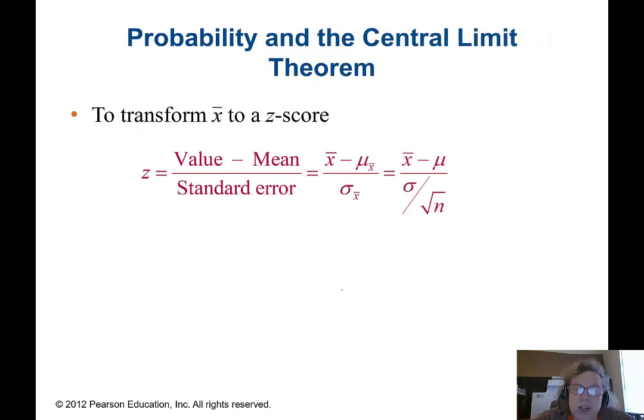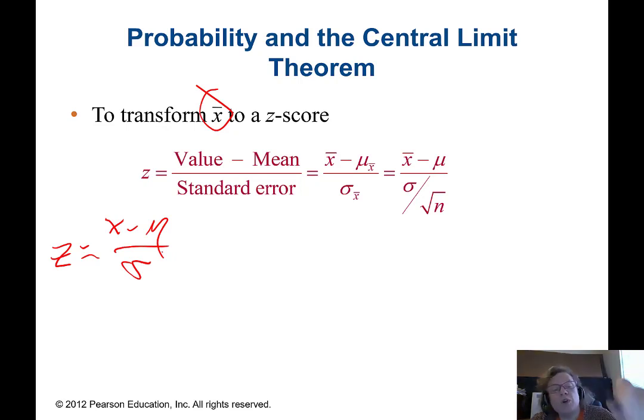All right, here comes the tricky part. So we've been playing with x bar and the distribution of x bar, and that's exciting and fun. But in order to make this as useful as possible for our later inferential statistics, we're going to have to take that x bar and turn it into a z-score. So before, we talked about the fact that z could be equal to x, some random variable, minus its mean, divided by its standard deviation.